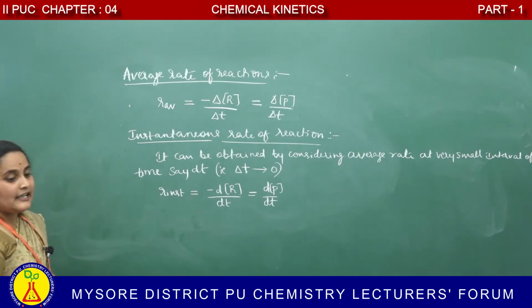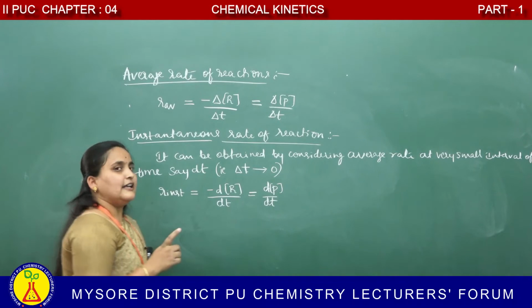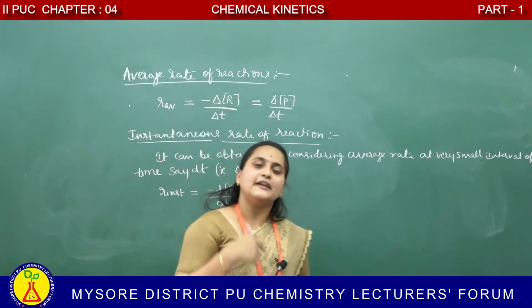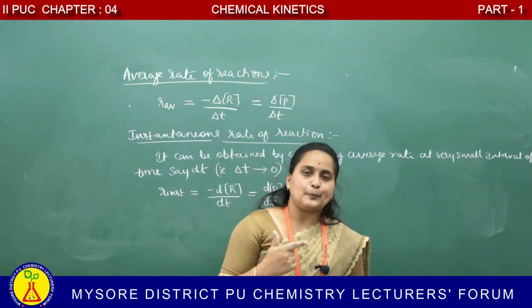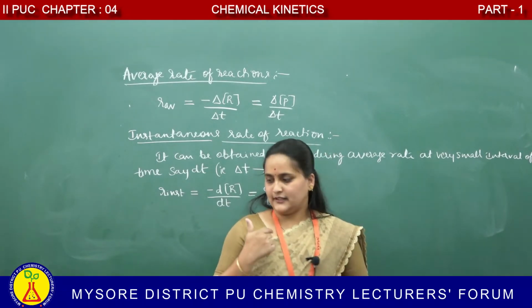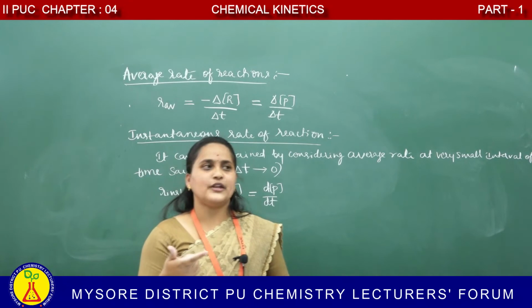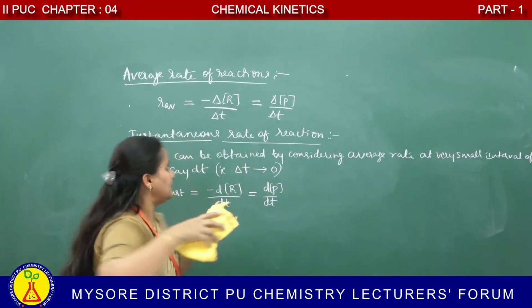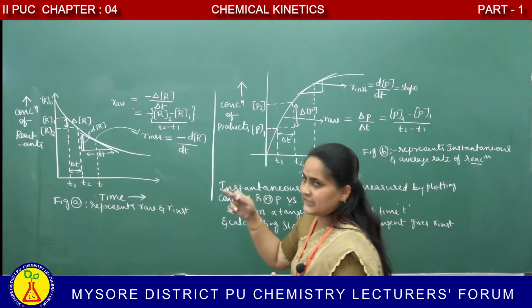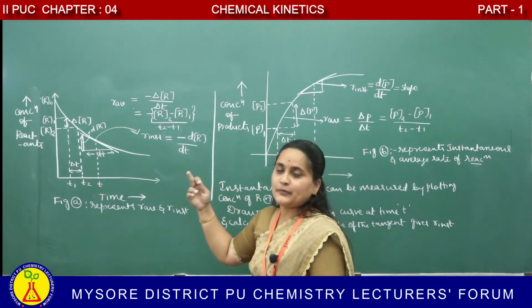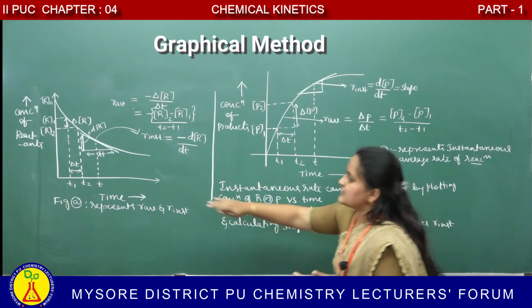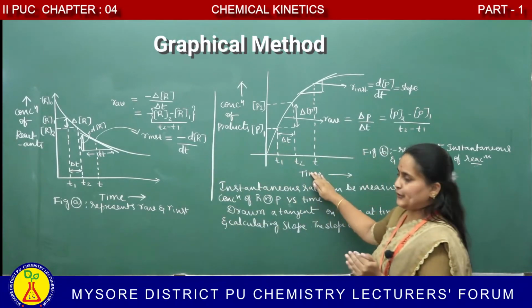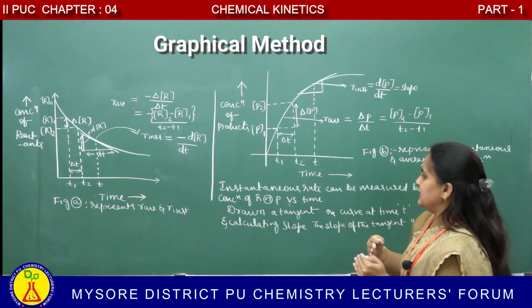Is it clear? Instantaneous rate can also be obtained by graphical method. Yes. Next we have to know the graphical method. Instantaneous rate can be obtained by graphical method. These are the graphical method. This is for a reactant, this is for a product. How do you obtain instantaneous rate?